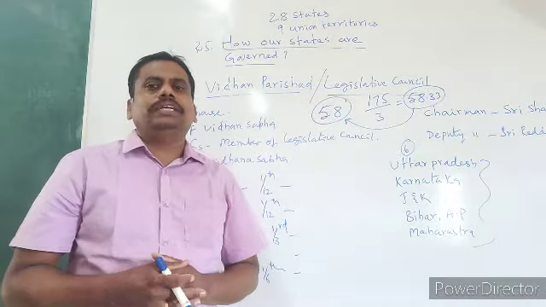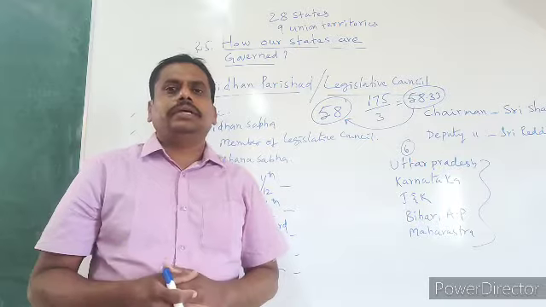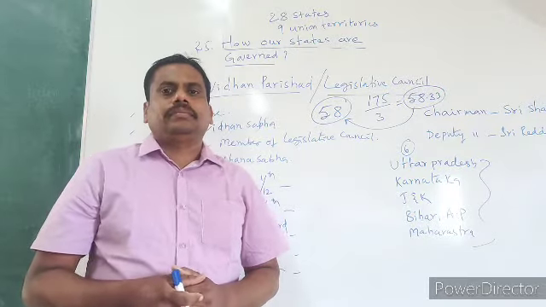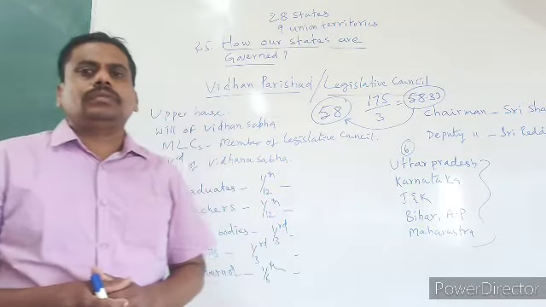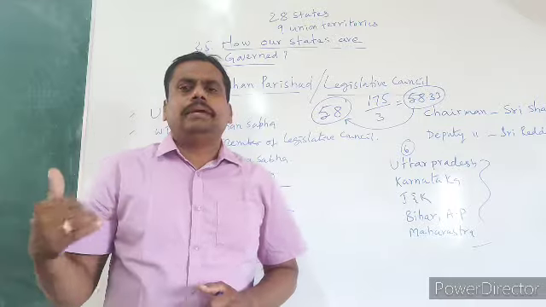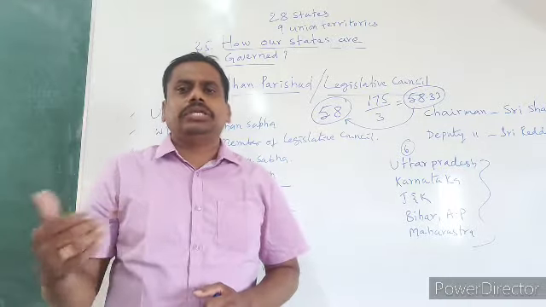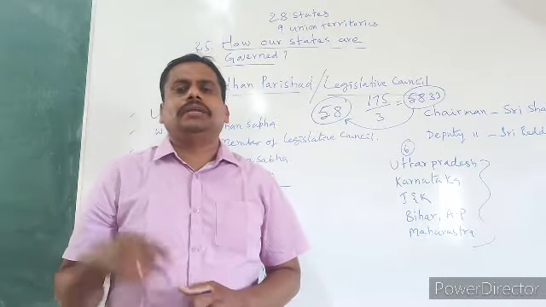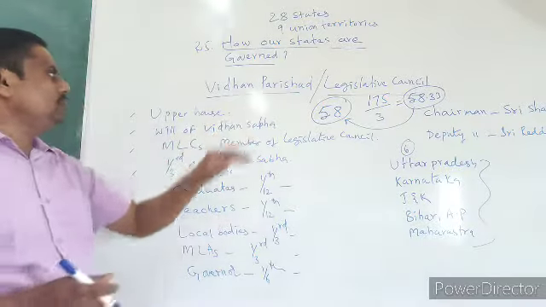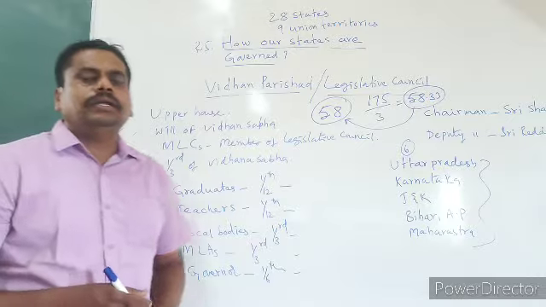What is the total strength we discussed in the case of the Legislative Assembly? That is 175 in Andhra Pradesh state. But that number is not permanent, and it differs from state to state based on the population, as we learned just now. So in the case of the Legislative Council, what are the important details?